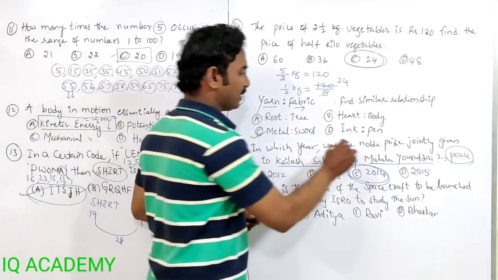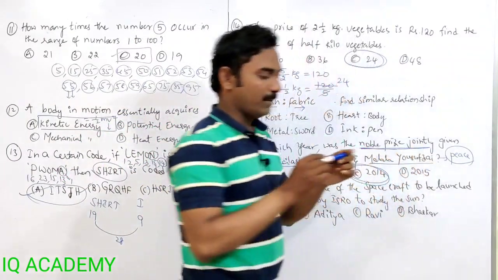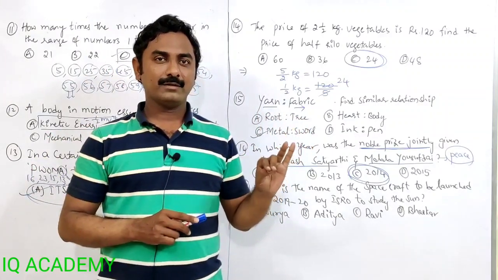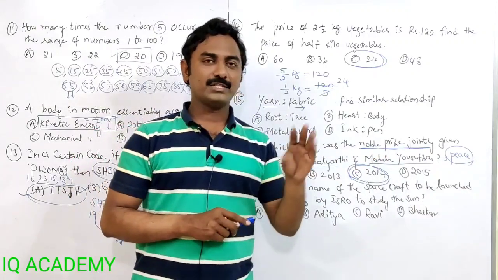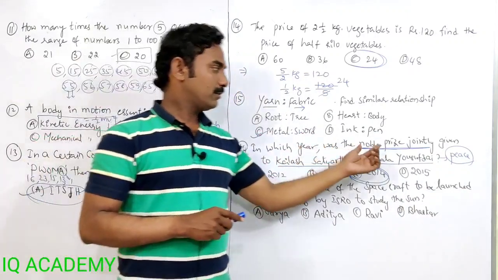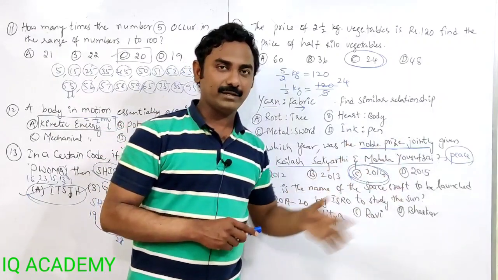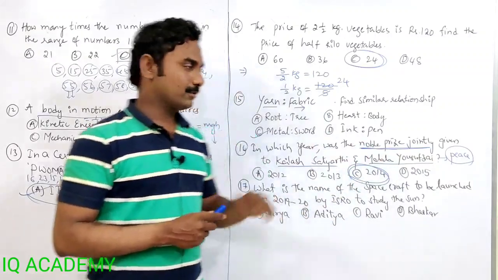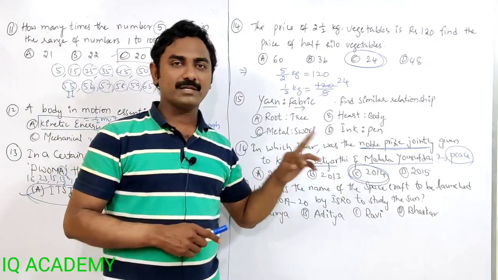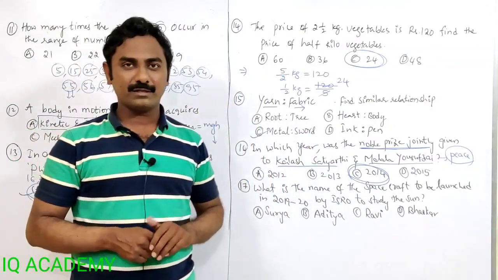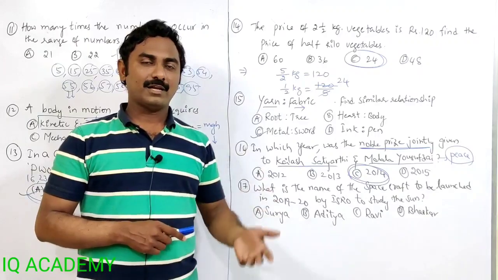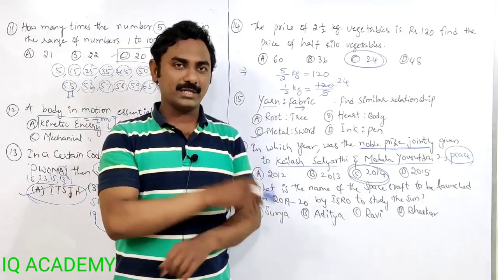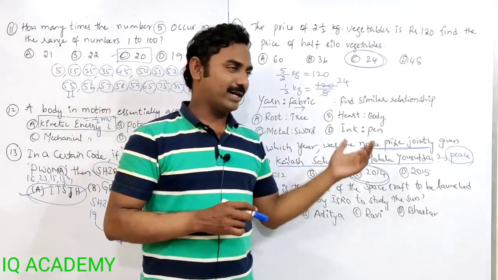Nobel Prize, a very important question. Every year they are asking about Nobel Prizes. Nobel Prizes are given in 5 fields: physics, chemistry, medicine, literature and peace. So we have to prepare well for Nobel Prizes, because every year we get at least one question from them. This question paper was related to 2016, so we need to see the last 2 years. We are now writing in 2020, so we have to see 2019 and 2018 Nobel Prizes and awardees also.